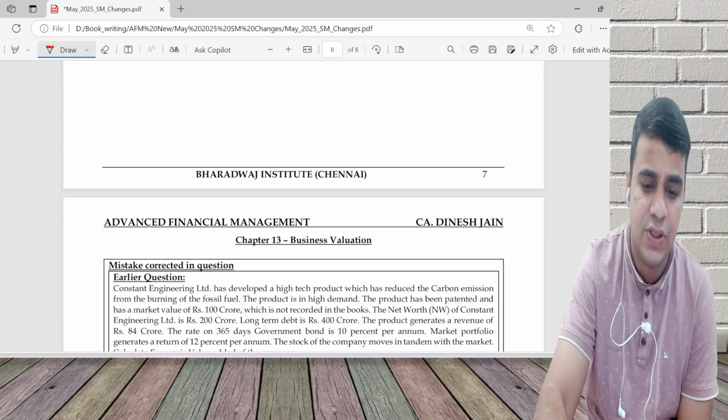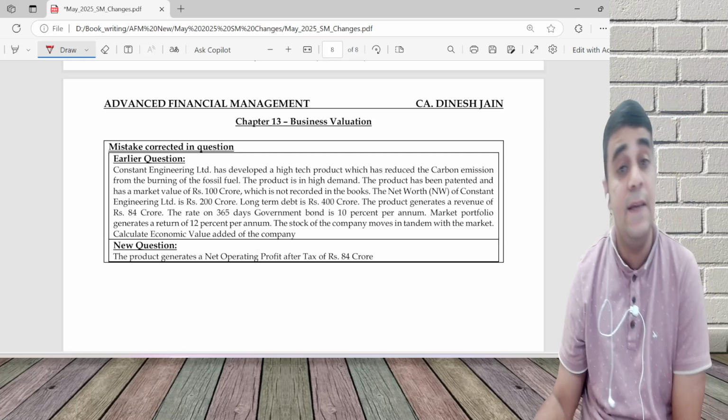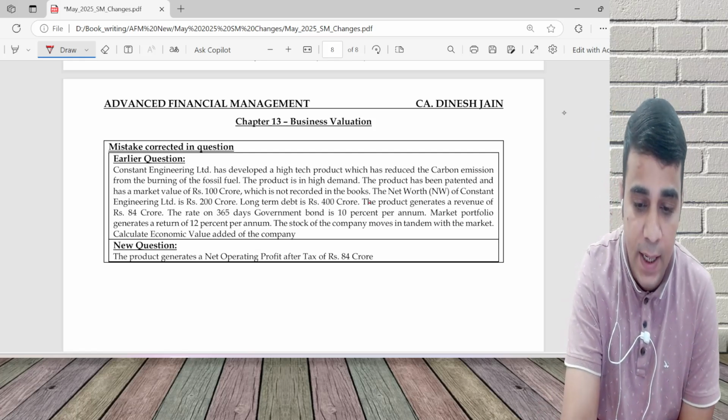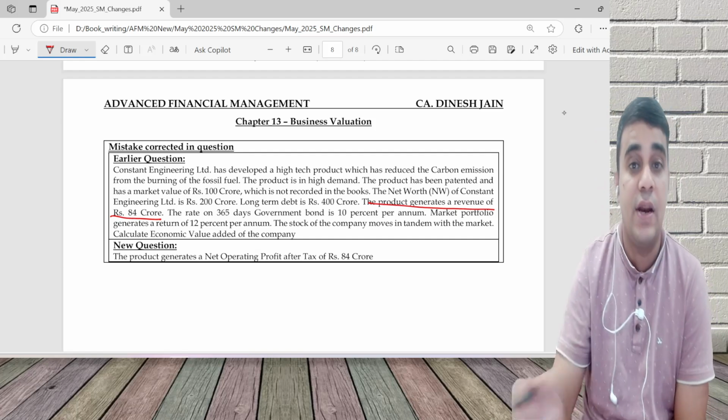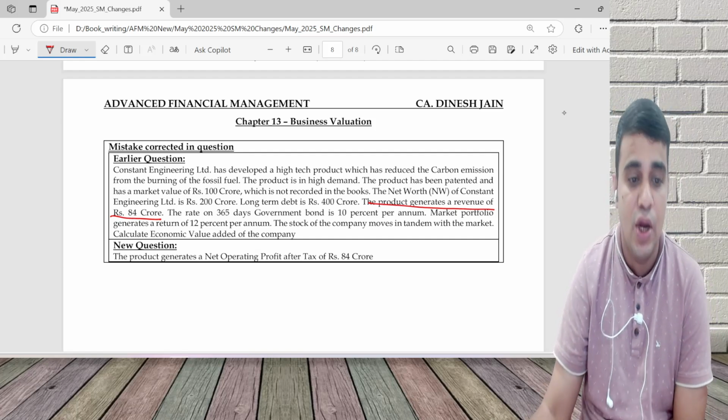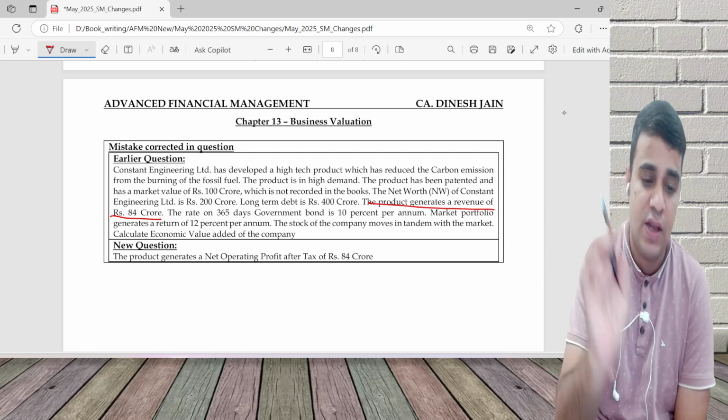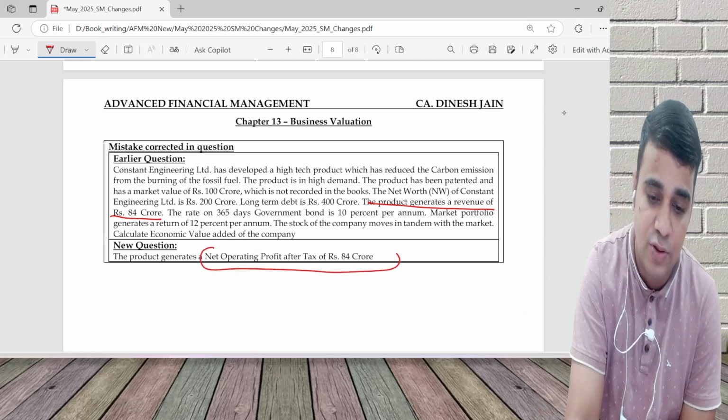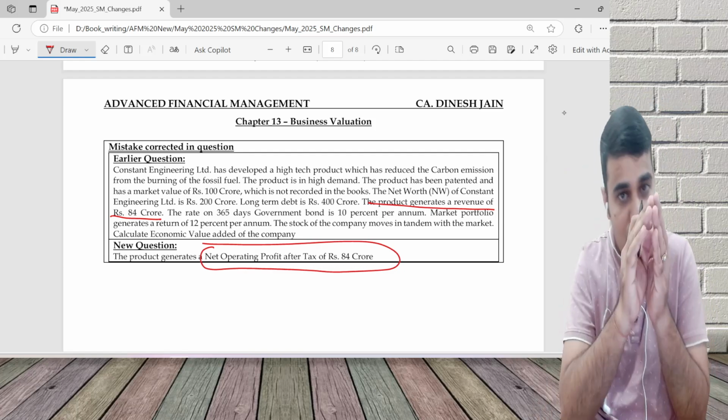Same with chapter 13. There was a question on EVA where the question had said the product generates a revenue, and we used to use the revenue as NOPAT in this question. That also they have corrected and made it as net operating profit after tax. That's all. No other changes.